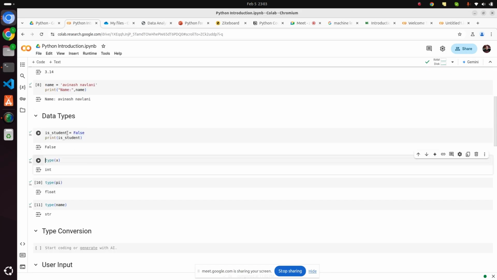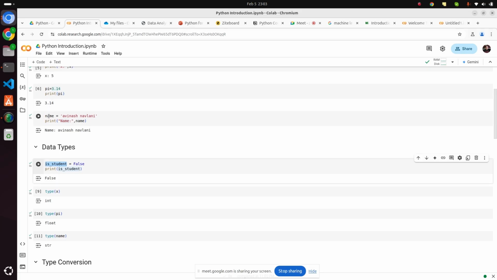This is okay. Another thing is your variable name should be relevant, so that if someone is reading your code, he should be aware what it means, right? If it is is_student, then he will understand that it is going to be a boolean, true or false, right?